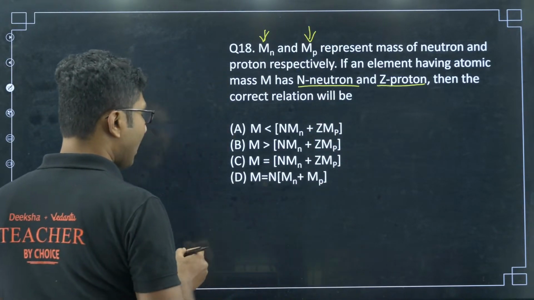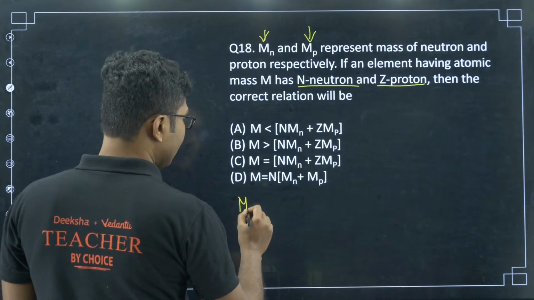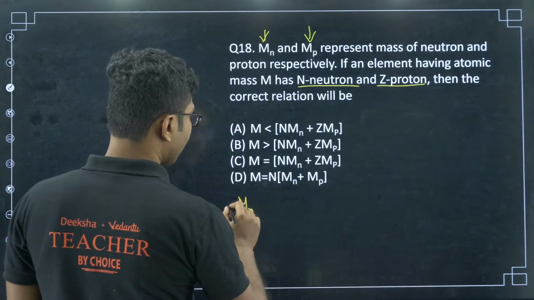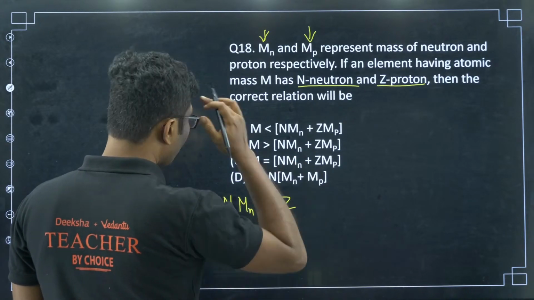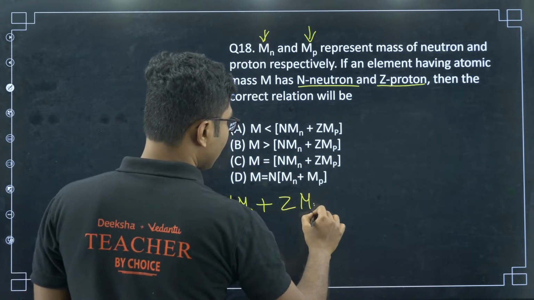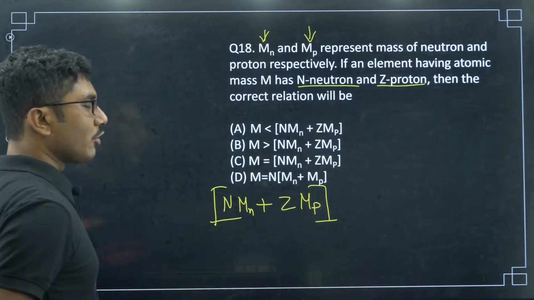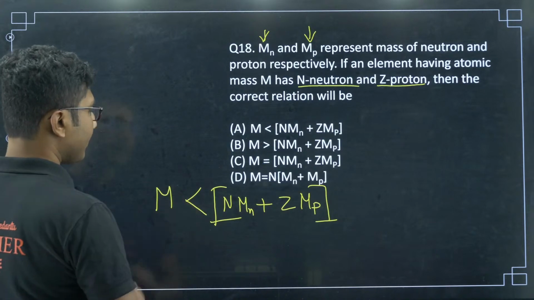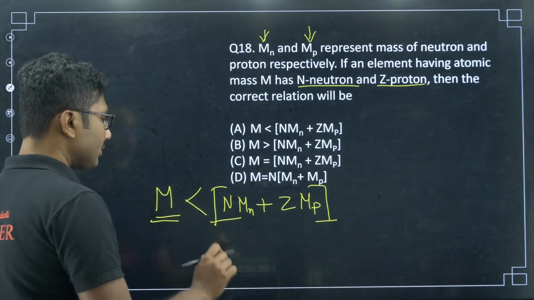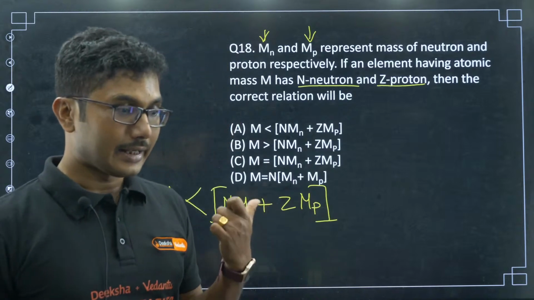So, total mass of the nucleons is Mn into number of neutrons, plus number of protons into mass of proton. Now, total mass of nucleons should always be greater than the mass of the atom. So, mass of the atom is always less than the total mass of the nucleons, and that energy is called